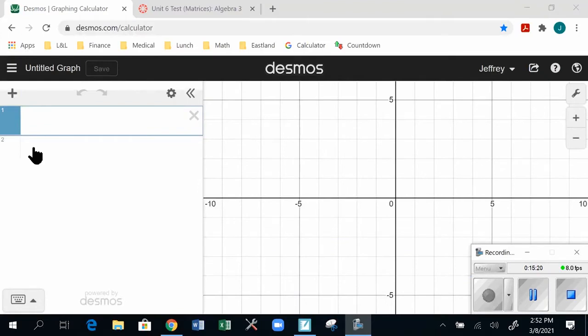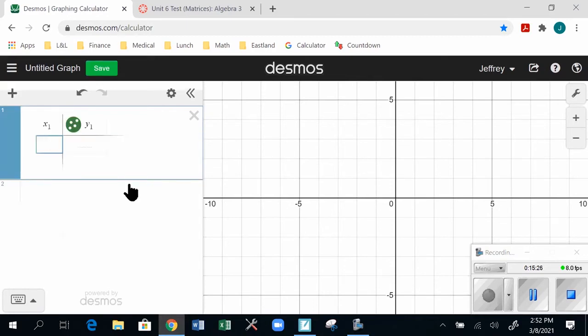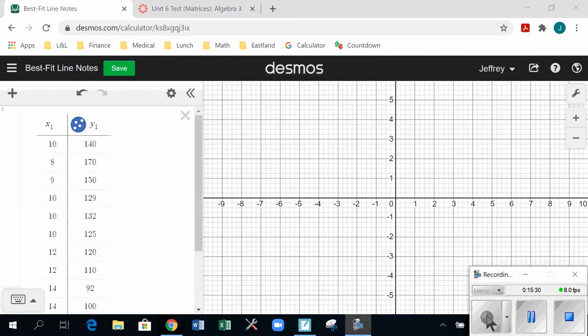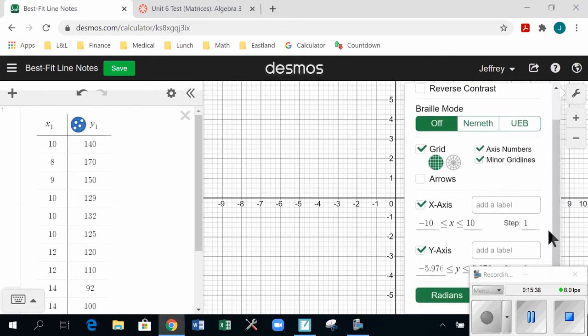So on the Desmos calculator, I'm going to create a table by pressing this plus sign here and going to table. This is how I open up a table. And I'm going to fill in all of my data points into this table. Once I'm done with that, now I want to change my viewing window by clicking on the wrench in the top right corner. And I'm going to change my x-axis and my y-axis.